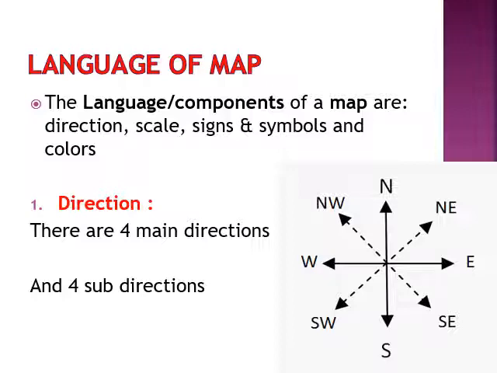In the picture given on the right side, you can see the four main directions are east, west, north, south, denoted as E, W, N, S, and four sub-directions: northeast, southeast, southwest, northwest, denoted by NE, SE, SW, NW.